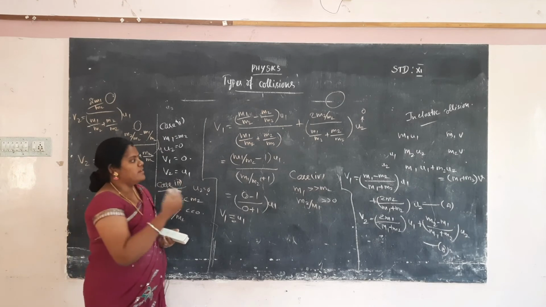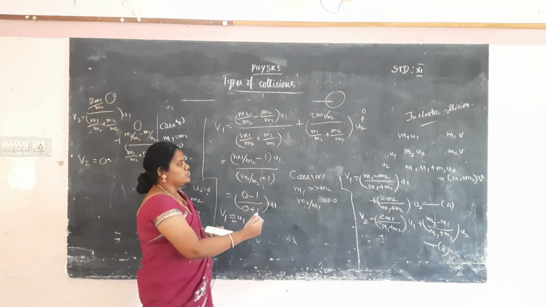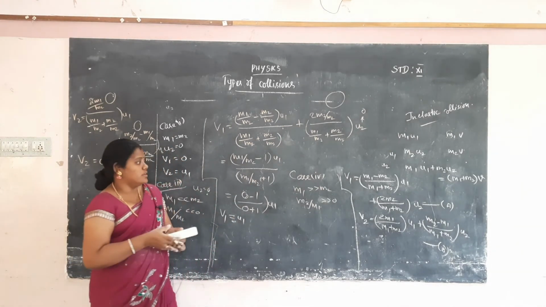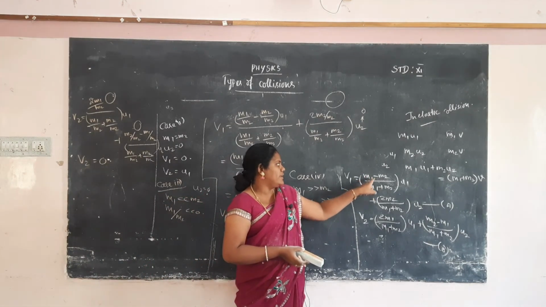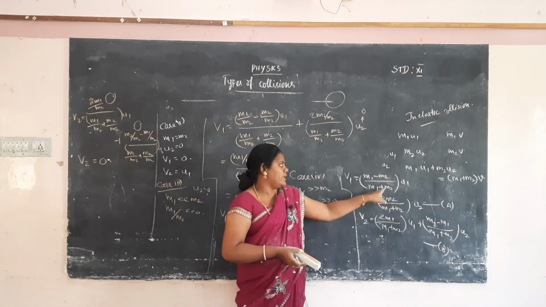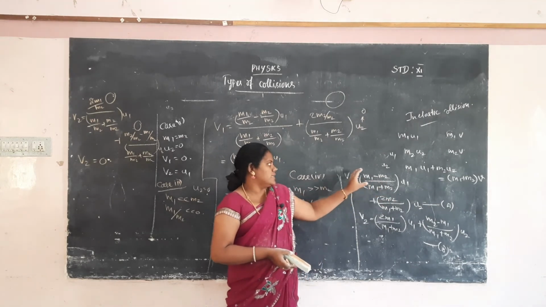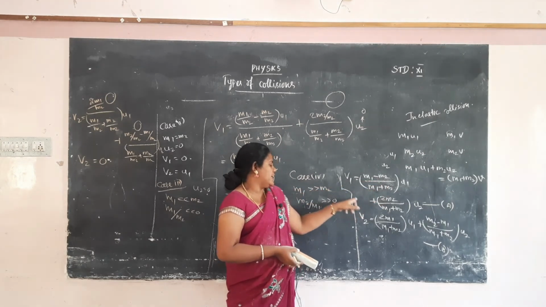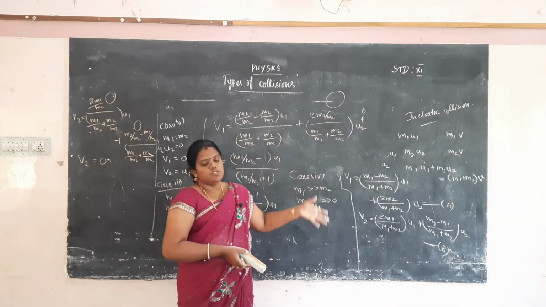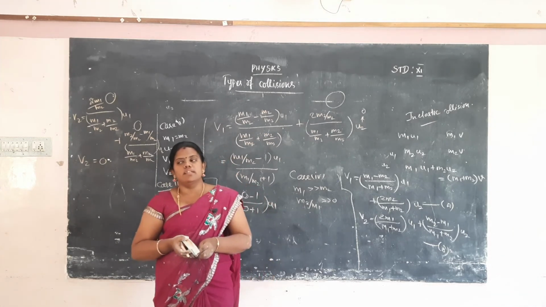Again you have to take v1 and v2. First, each term you have to divide by m1. So m1 by m1, m2 by m1, m1 by m1, m2 by m1. The minus term, and automatically v1 is equal to u1. So this is the way we solve the fourth case also.